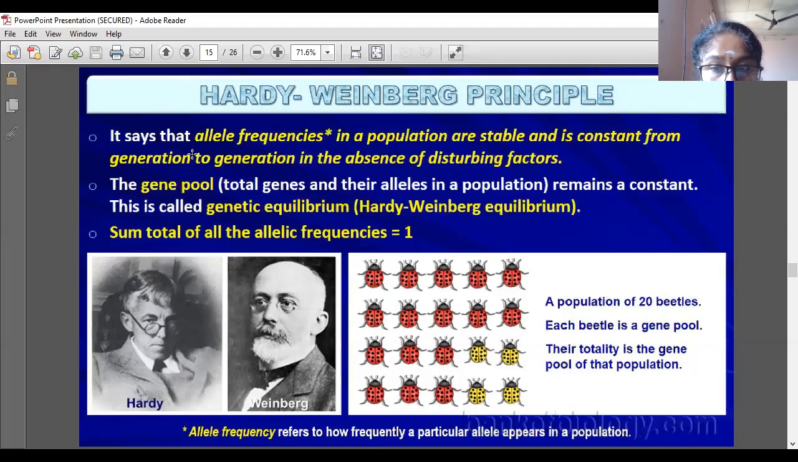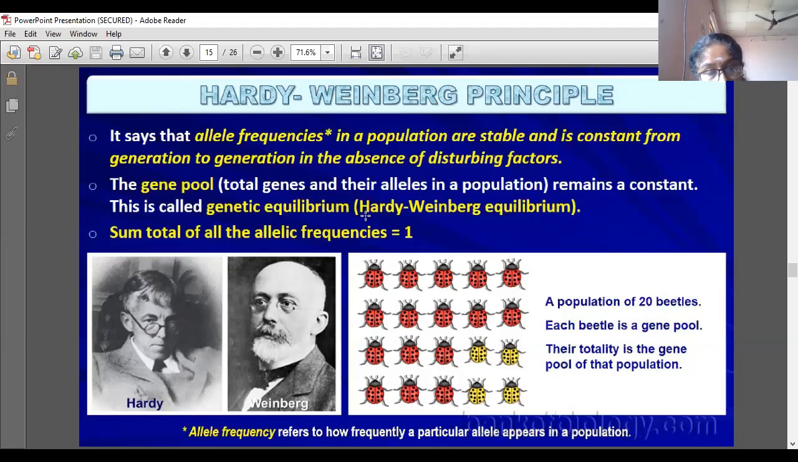The gene pool remains constant. This is called a genetic equilibrium. The sum total of all the allelic frequencies is equal to 1 only. Allelic frequency refers to how frequently a particular allele appears in a population.